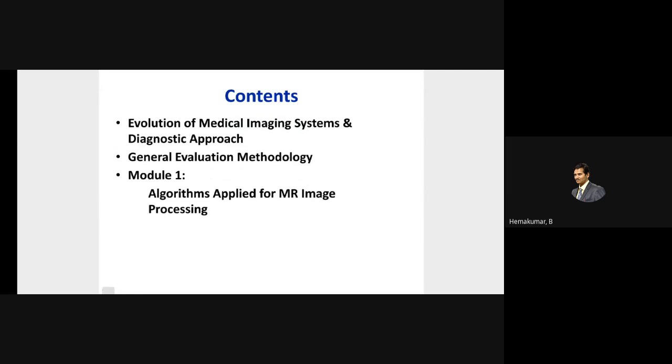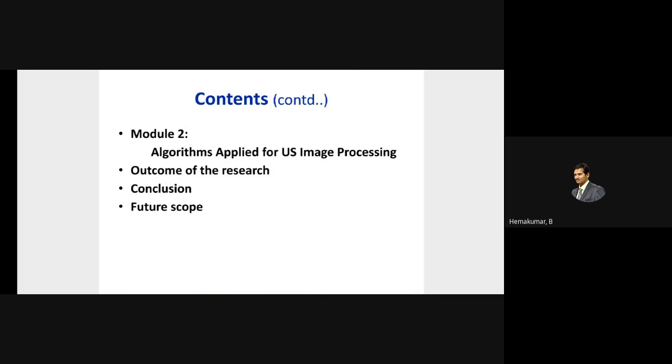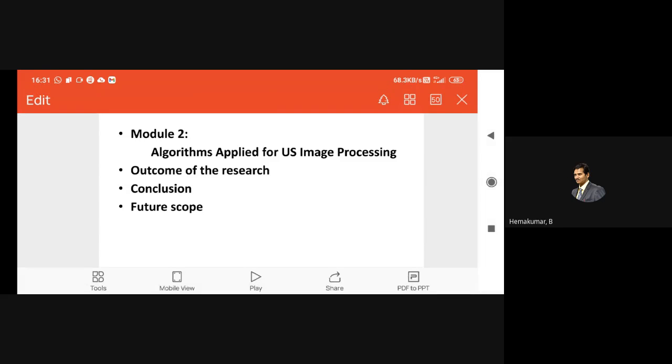Evolution of medical imaging systems, diagnostic approach, general evaluation methodology: module 1 consists of algorithms applied to MR images, particularly to remove the noise in the MR image and to segment the different regions. And module 2, which I'm going to explain, deals with ultrasound images. These are two different image domains.